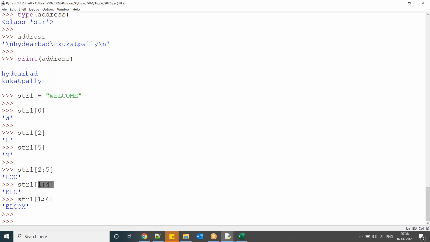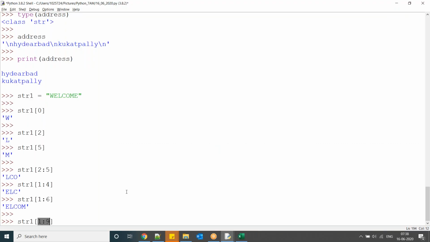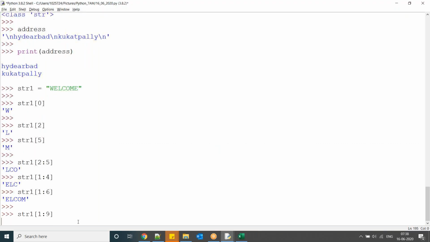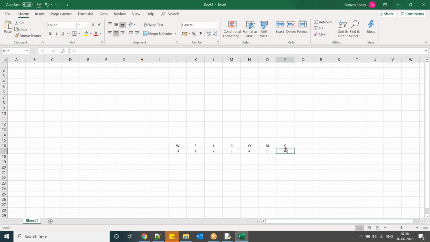So why is 1 to 9 not defined? Madam, if you define 1 to 9, it means you are going to extract positions 1 to 8. Do we have that? Here we have only up to position 6, so it is going to take that one.